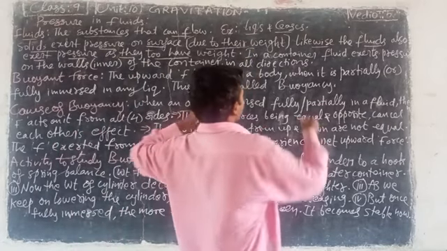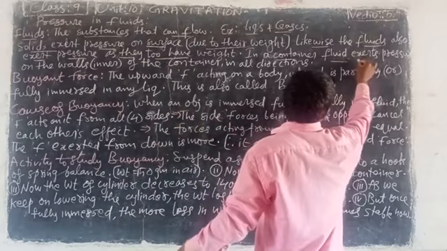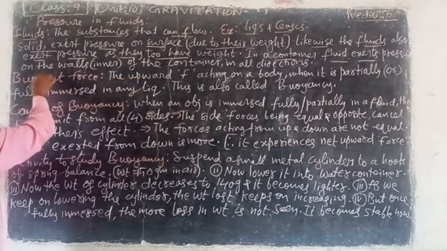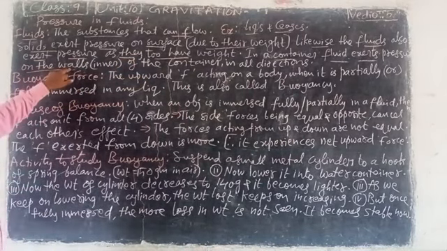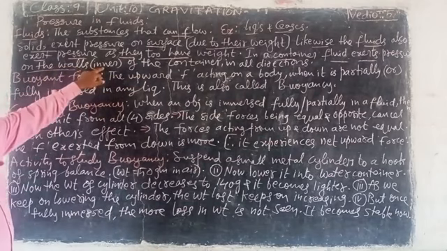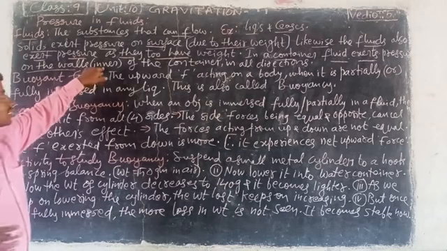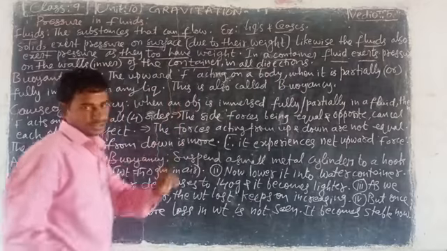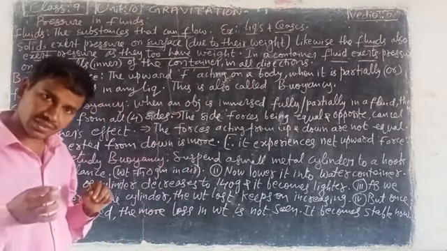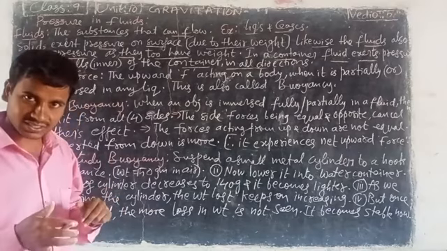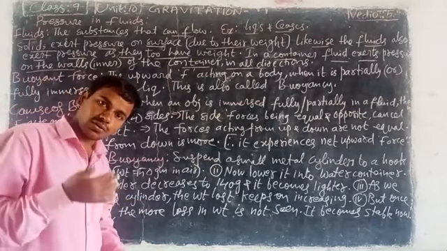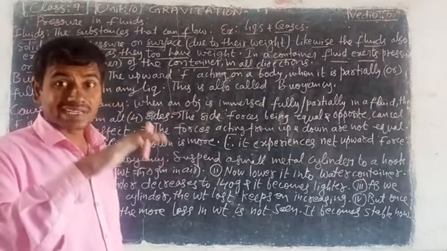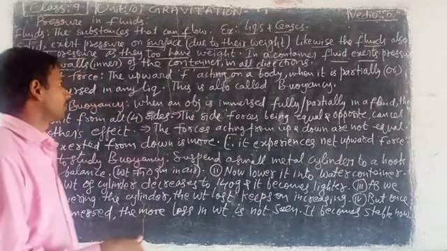In a container, look here, fluid exerts pressure on the walls. On the inner side of the walls of the container, in all directions, in all four side directions. In a four-sided container, in all directions, fluid can show pressure on the container.